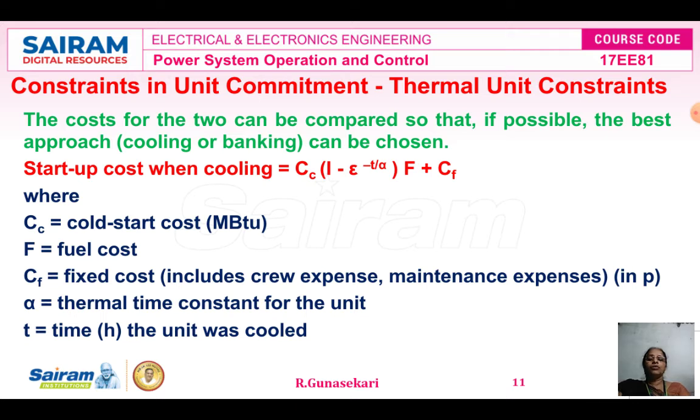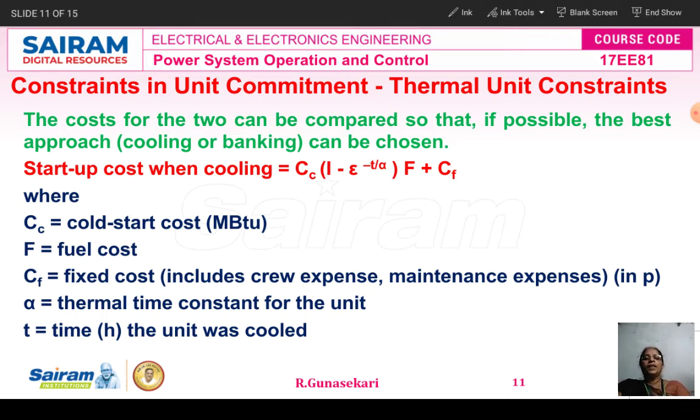Now we calculate the startup cost when cooling by using the formula: startup cost when cooling equals Cc into 1 minus e to the power of minus T divided by alpha, into F, plus Cf. In this formula, Cc is the cold start cost, the unit is MBtu.